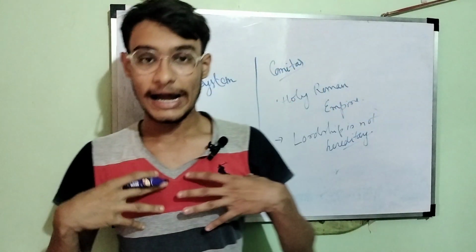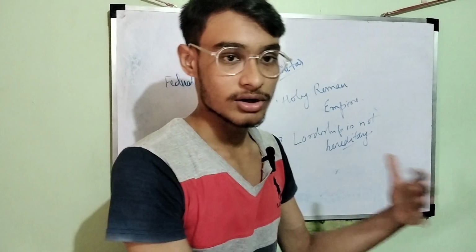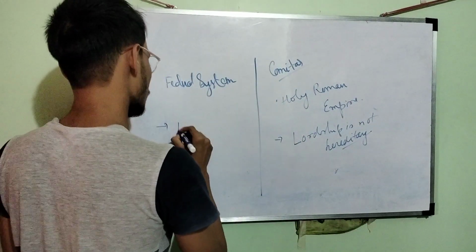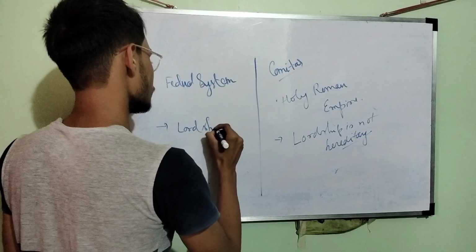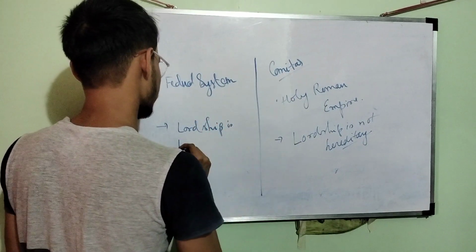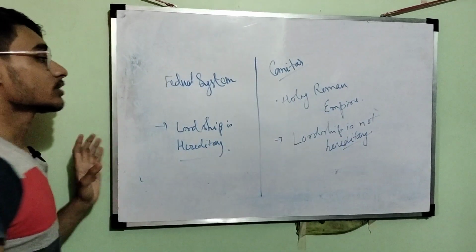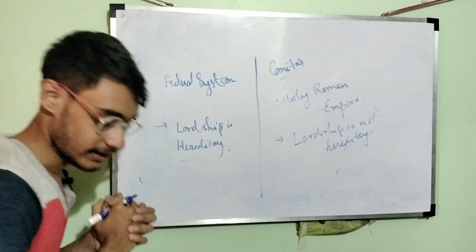That means suppose I am the lord, my son or my daughter or my offspring are not going to be the lord. Here in the feudal system, the lordship became hereditary.